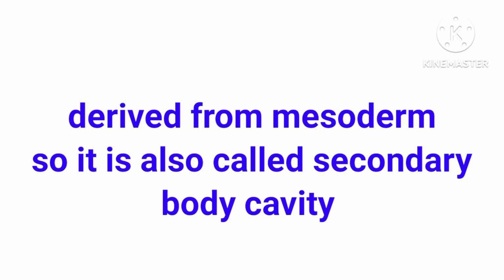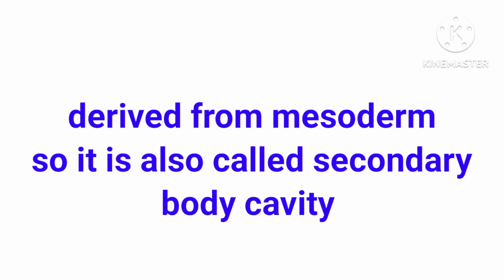Derived from mesoderm. Mesoderm means the mesoderm is the middle layer of the 3 germ layers that develops during gastrulation in the very early development of the embryo of most animals. The outer layer is the ectoderm and the inner layer is the endoderm.